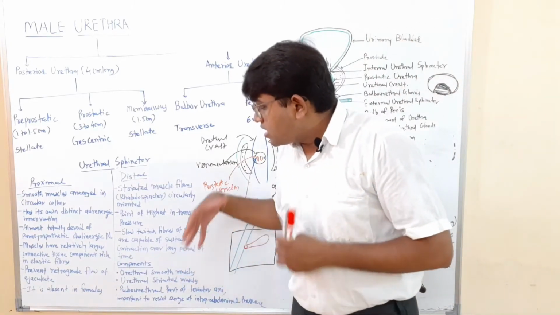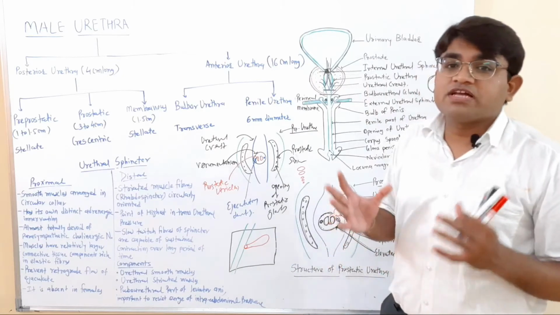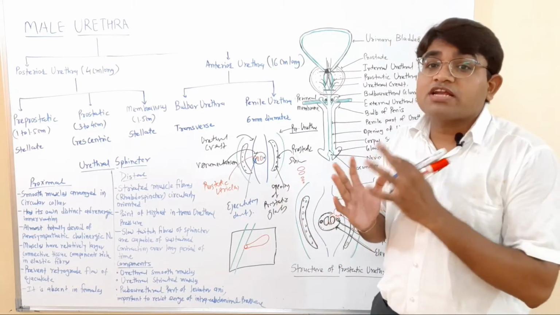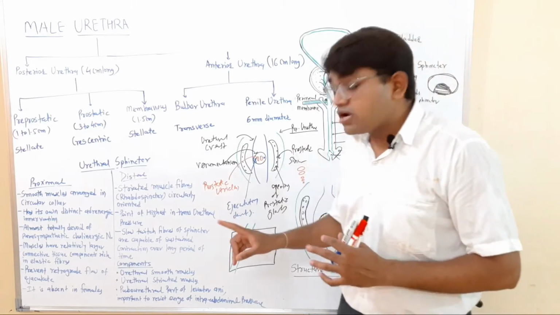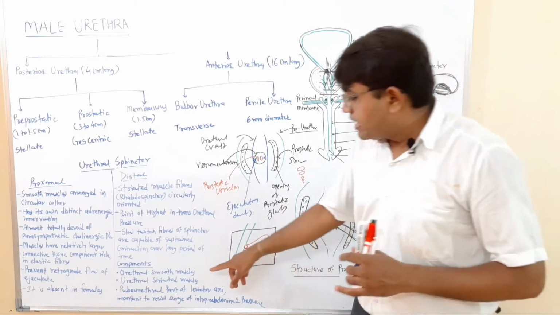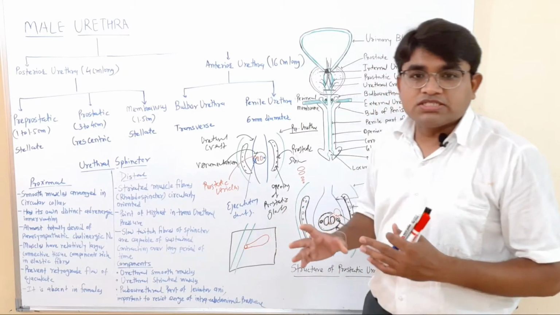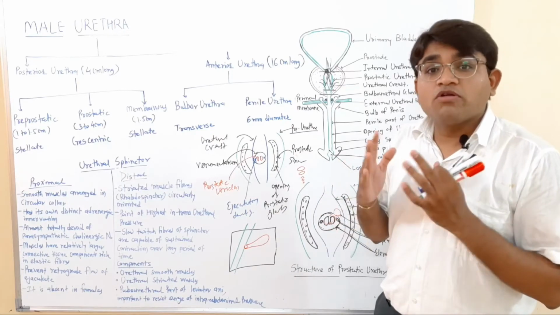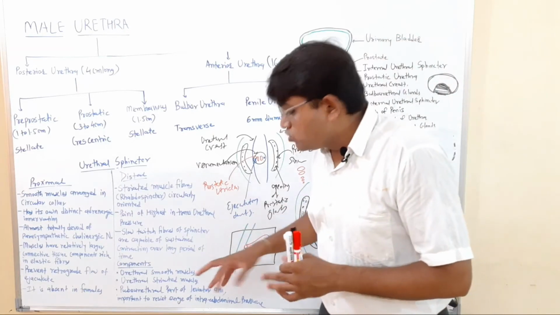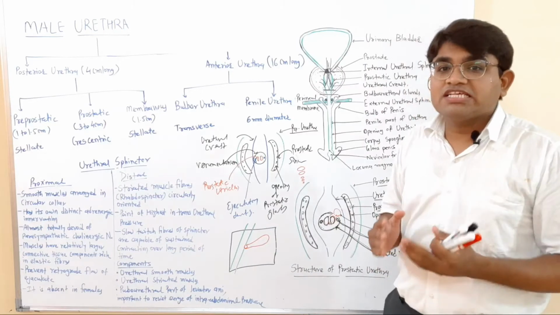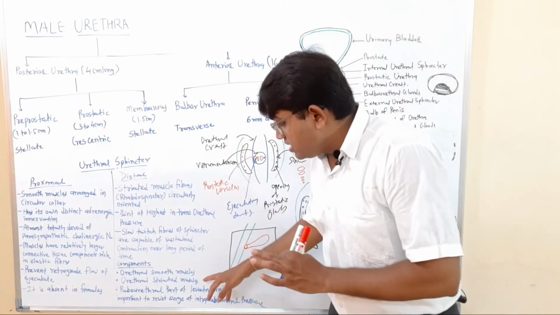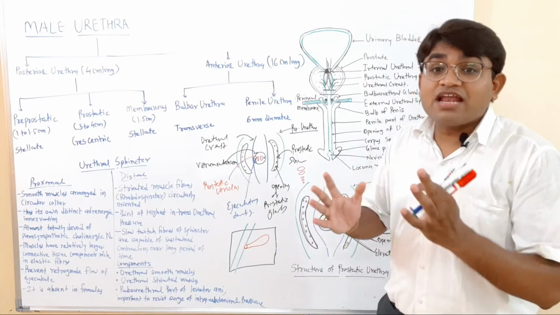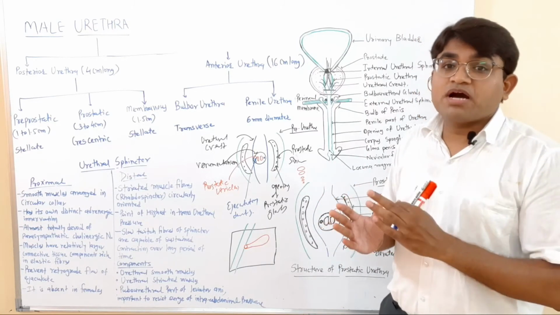Then the components of the distal urethral sphincter mechanism. The distal urethral sphincter mechanism is formed by three different types of structures. The first component is the urethral smooth muscle. We have already discussed that smooth muscle fibers are present in the urethra, and they also participate in this mechanism. The second is the urethral striated muscle, the extra layer of rhabdo fibers in this part of the urethra.